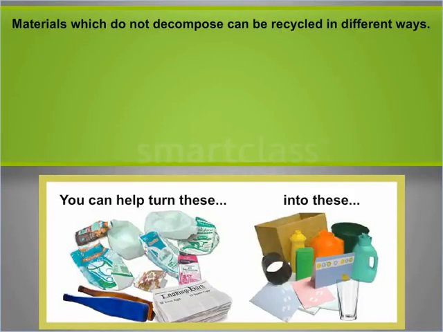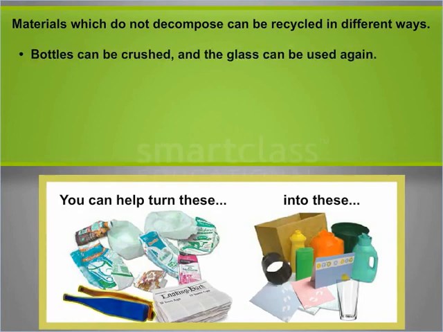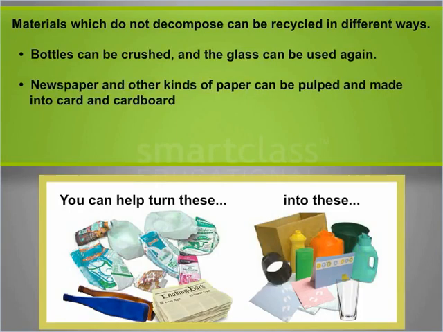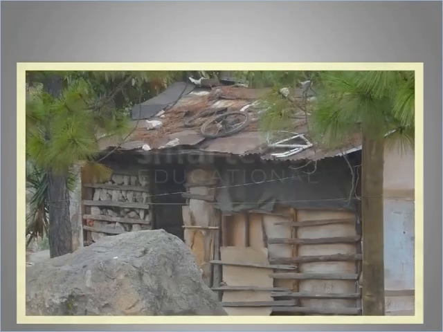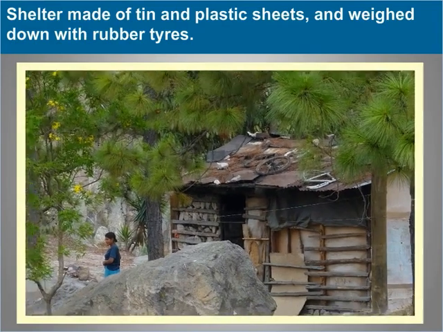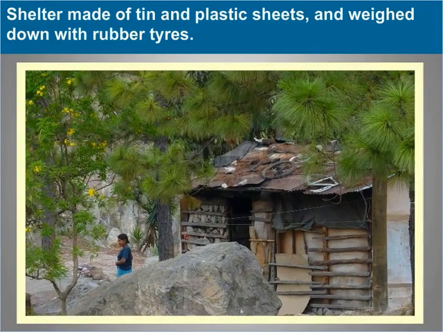Materials which do not decompose can be recycled in different ways. Bottles can be crushed and the glass can be used again. Newspaper and other kinds of paper can be pulped and made into card and cardboard. Tin, steel and metals can be melted and recycled. Sometimes we find other ways to use such materials. For example, see how these structures have been made from recycled materials.